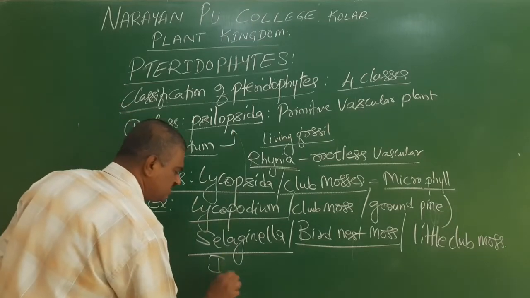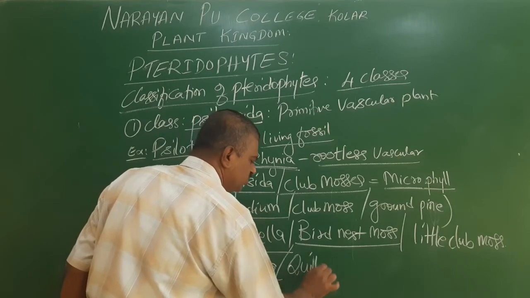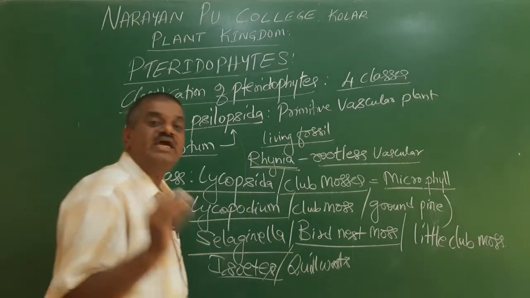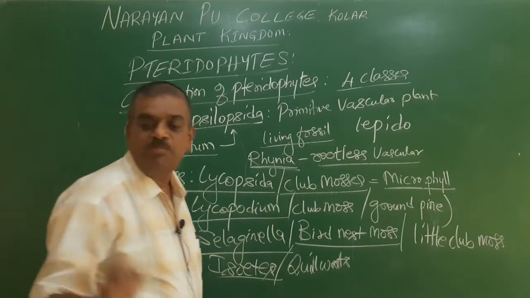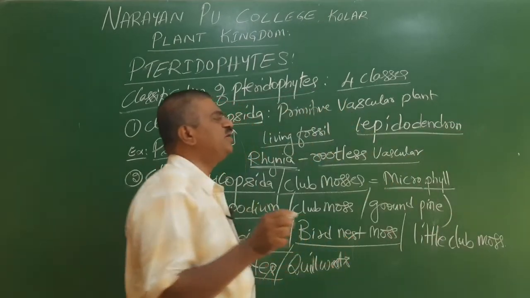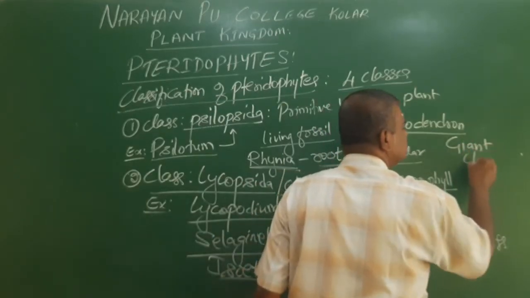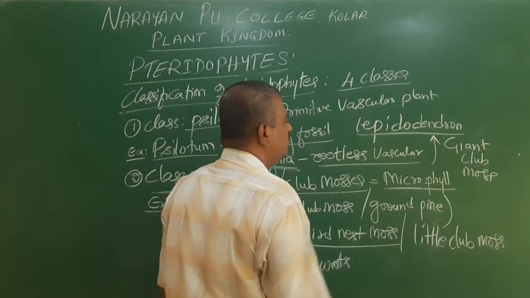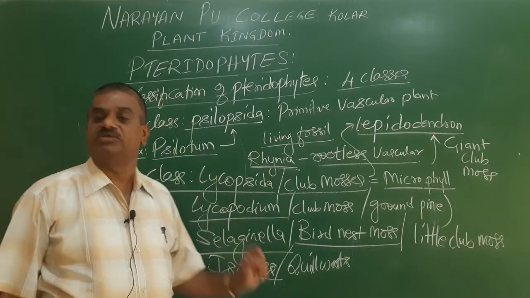The next one is Isoetes. Isoetes is also called quillworts. And the other example is Lepidodendron. This is called giant club moss. This is Lepidodendron, present in the class Lycopsida.